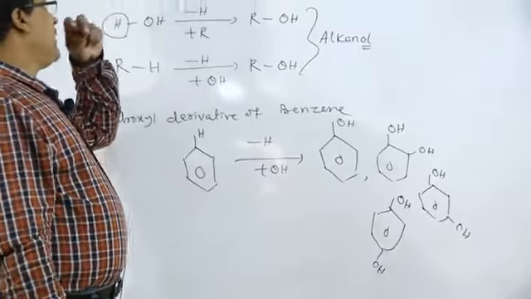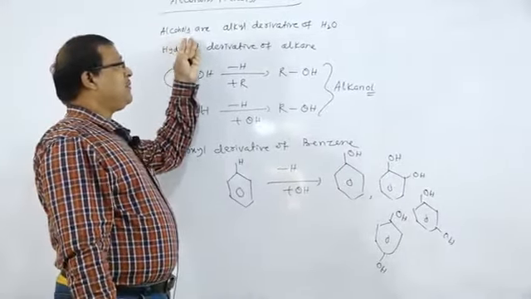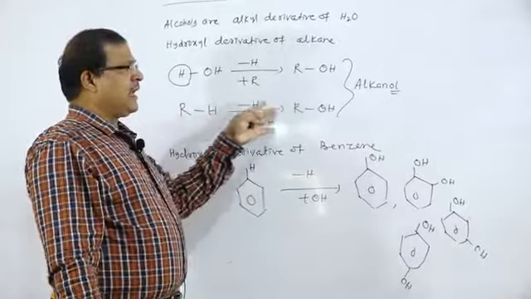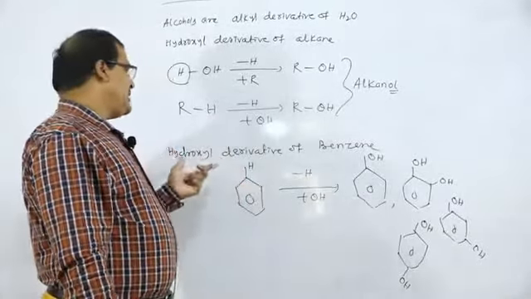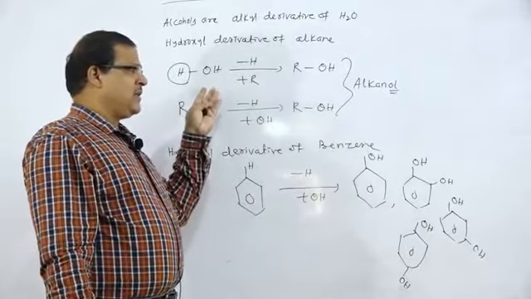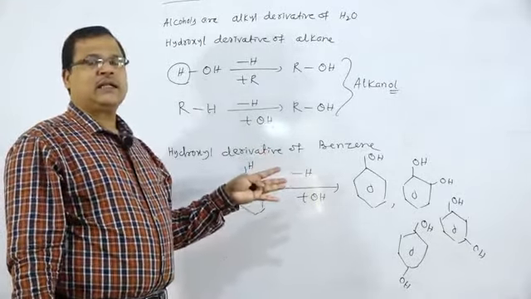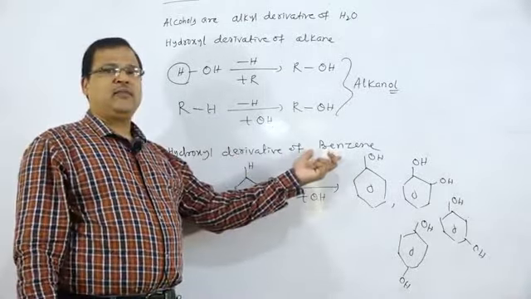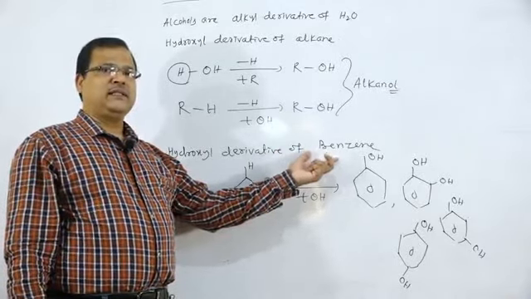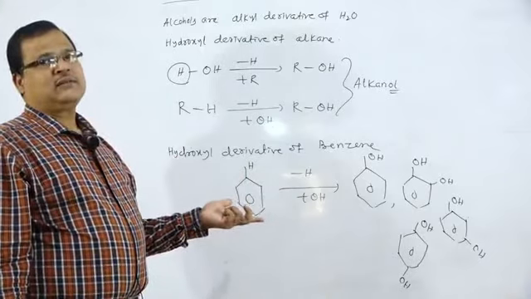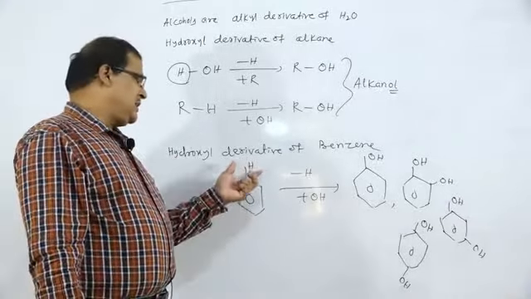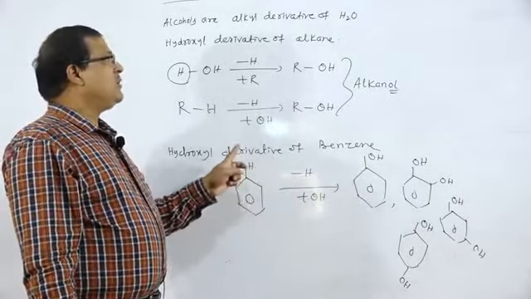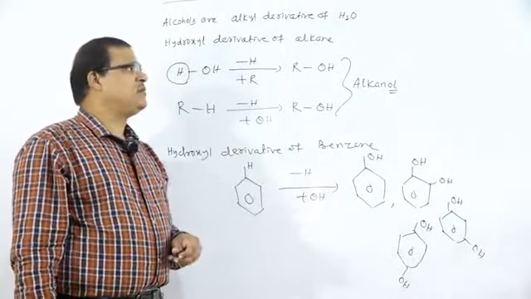So how to define alcohols? Alcohols are the alkyl derivative of water or hydroxyl derivative of alkane. We have given that example, and alcohols are named as alkanols. These are the aliphatic alcohols. Next we get aromatic alcohols, that is phenols, the hydroxyl derivative of benzene, or aryl derivative of water. This hydrogen atom gets replaced by the OH group. These are the formula.